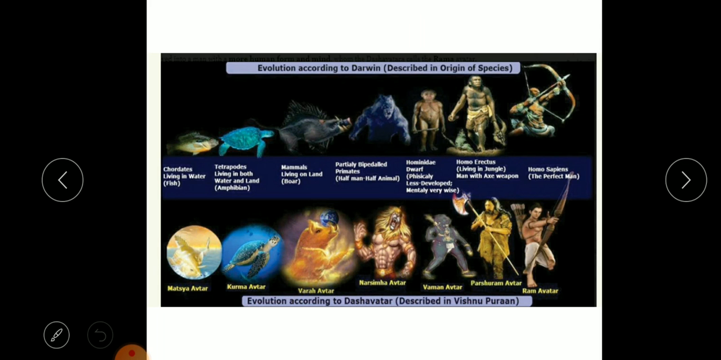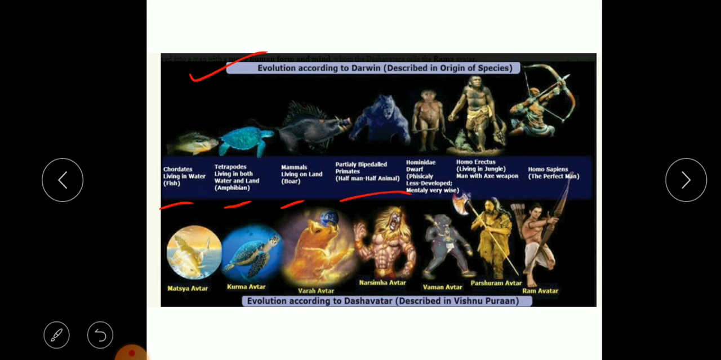Now, do we consider this theory of special creation wrong then? Do we think that this Bible or whatever mythology we are studying is wrong? We cannot completely ignore it. If we try to understand its scientific basis, we can connect it. According to evolution, Darwin described the origin of species, where he says that there was fish, then amphibia, then boar, then primates which look half like man and half like an animal, then hominidae.